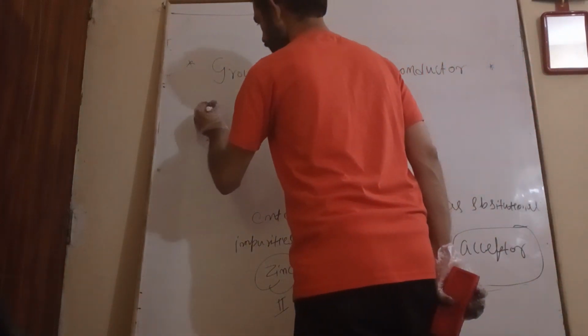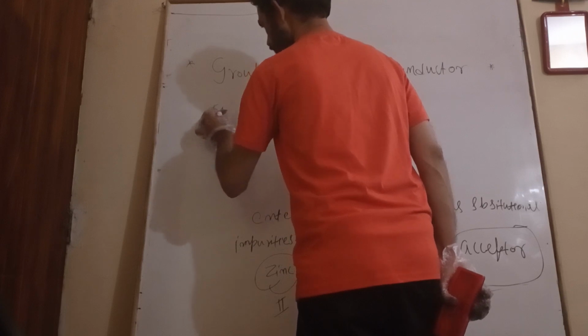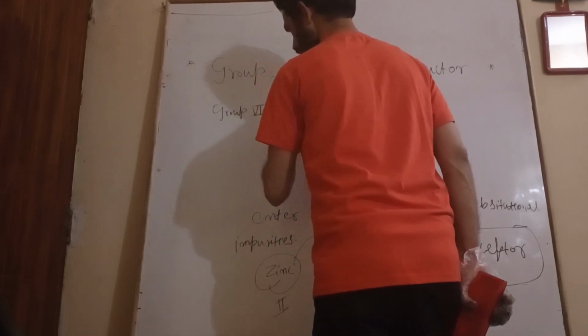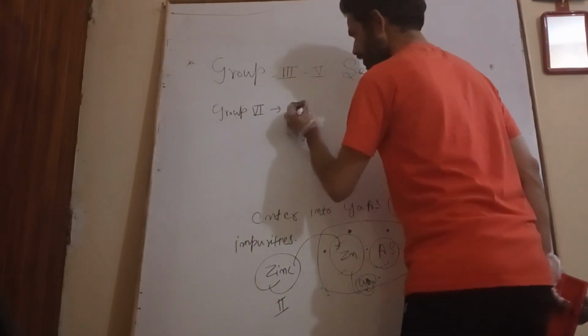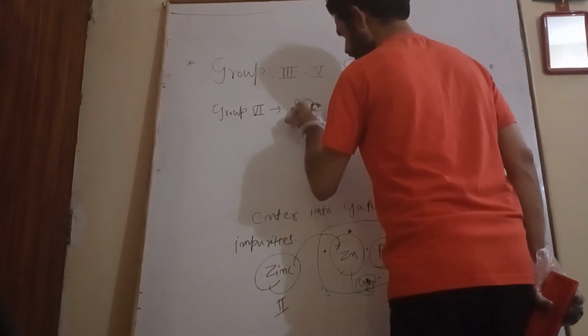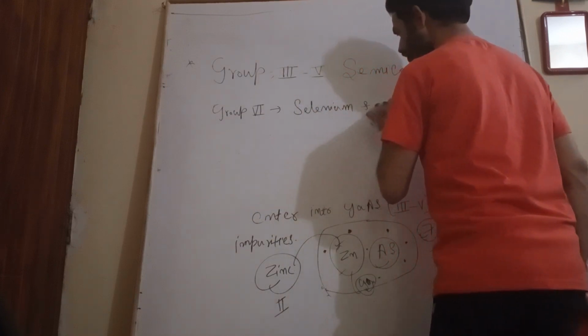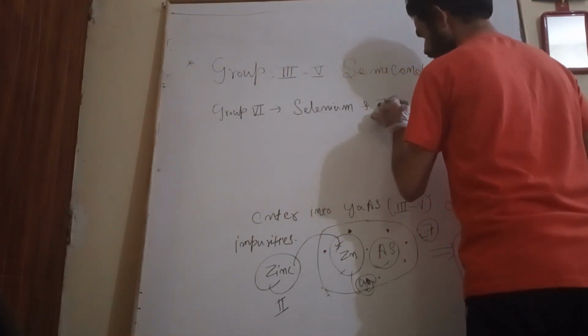Now we are entering a group sixth element, such as selenium and tellurium.